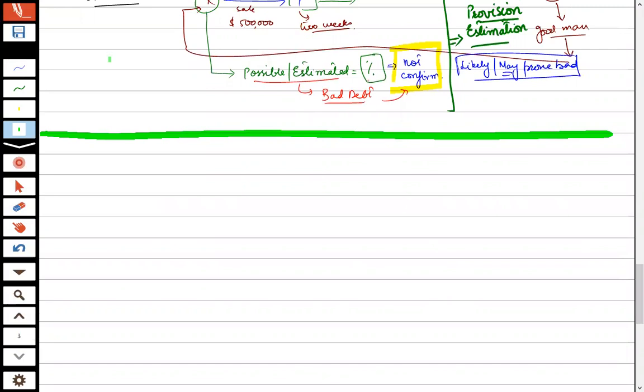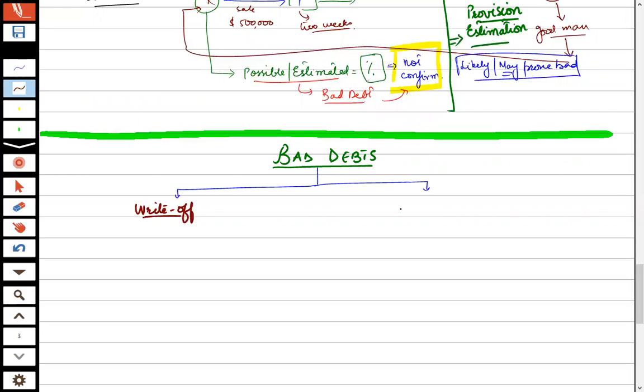So we can divide bad debts into two things. Number one is the write-off case. Number two is the provision or estimation case.